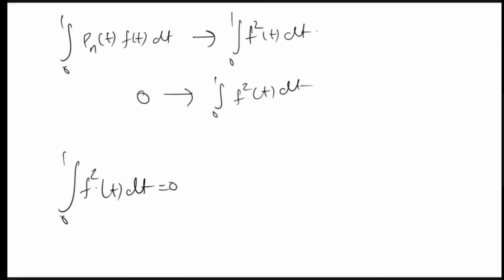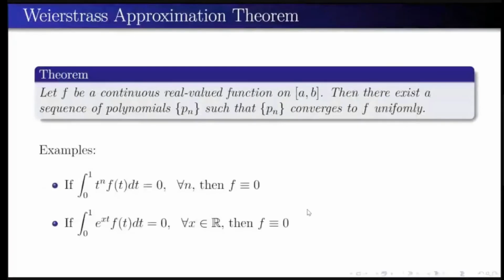Now it is not just an integral, it is the integral of a positive function. Sorry, f square will always be positive. So if the integral over a finite interval of a positive function is 0, it implies f square is identically equal to 0, which implies f is identically equal to 0. So it is a very simple application of the Weierstrass approximation theorem. Now we will go to the next question.